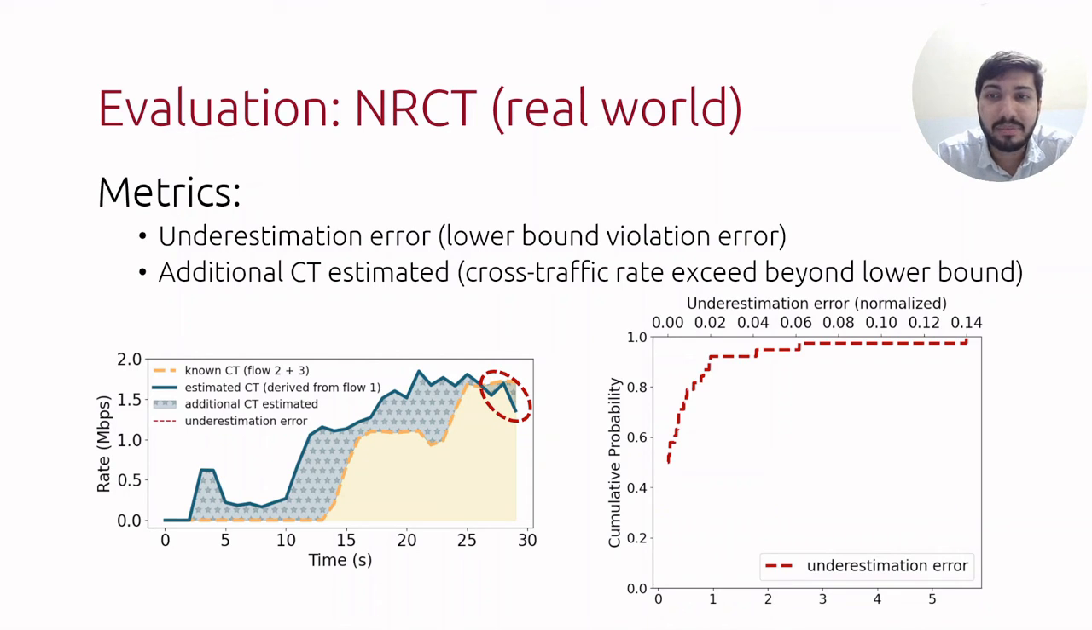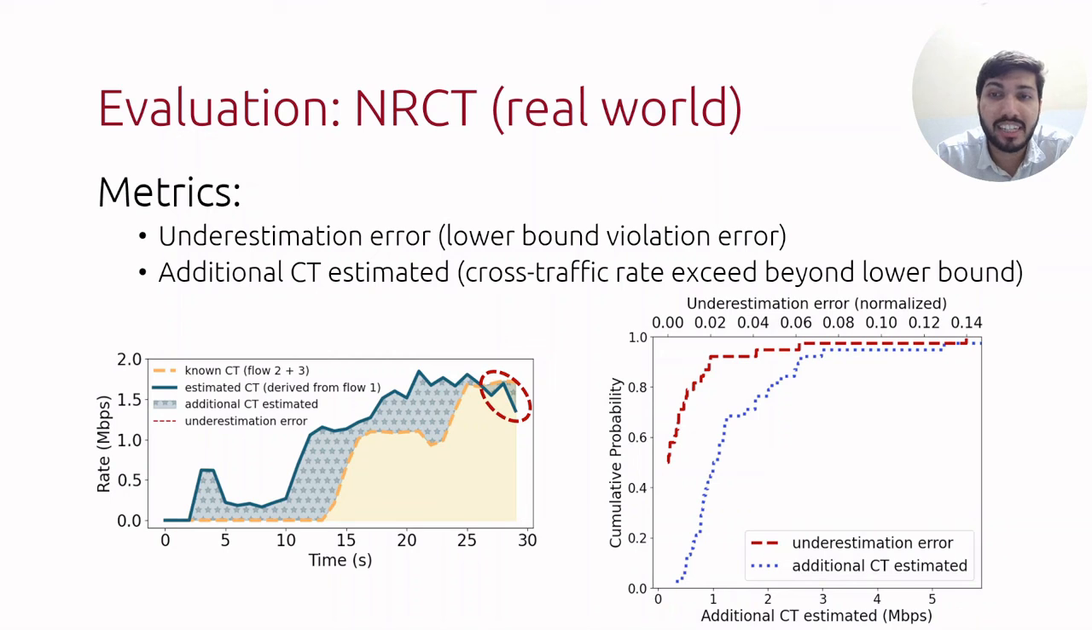The plot on the right shows the CDF of underestimation error. The underestimation error is quite small, that is under 2% in over 90% of the cases. The additional cross traffic is under 250% in 90% of the cases.